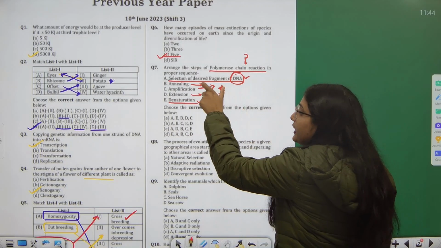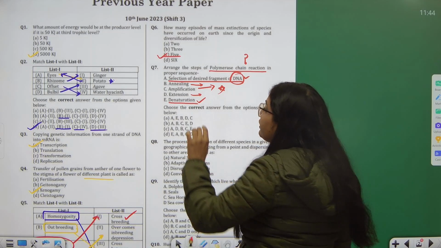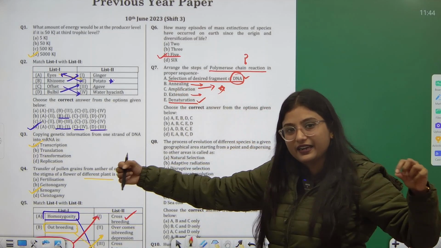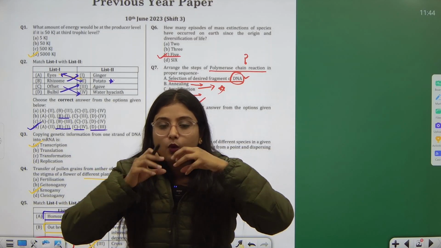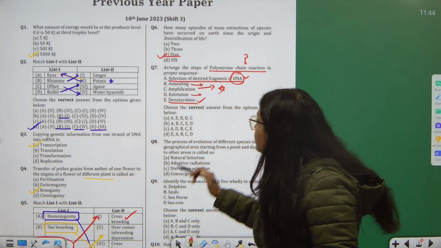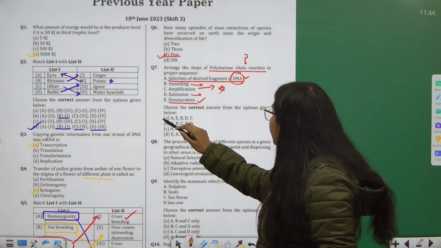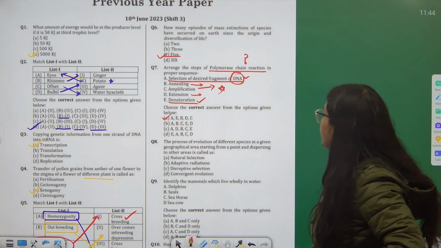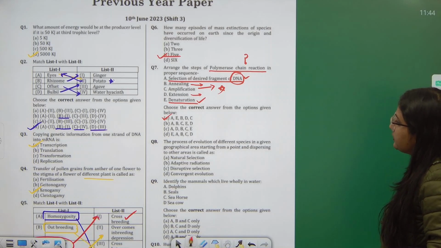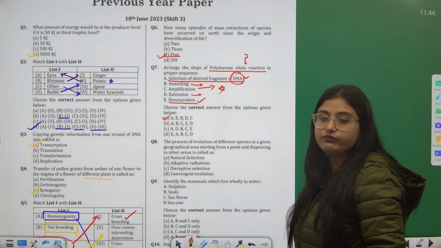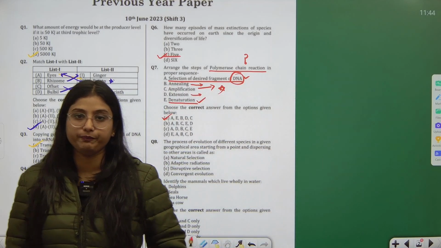While we are taking it, we are first denaturing it, we are then annealing it, we are extending it, and we are amplifying it. Correct. So based on these steps, I think A part would be the correct answer. Just match once. Yes, correct. So A part is the right answer.